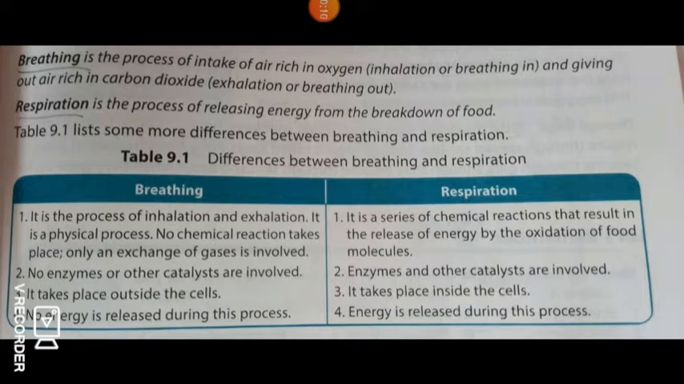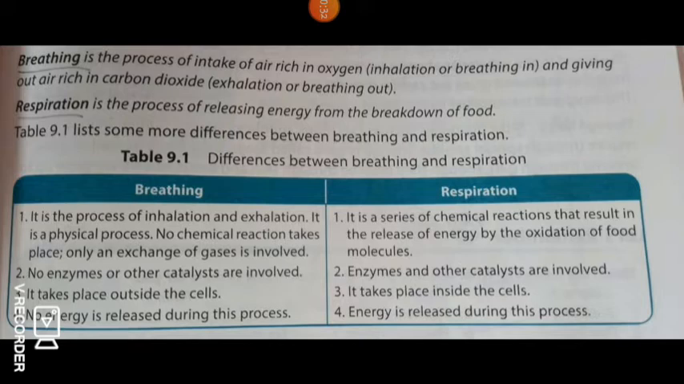So what is breathing and what is respiration? Breathing is the process of intake of air rich in oxygen and giving out air rich in carbon dioxide. But respiration is the process of releasing energy from the breakdown of food.